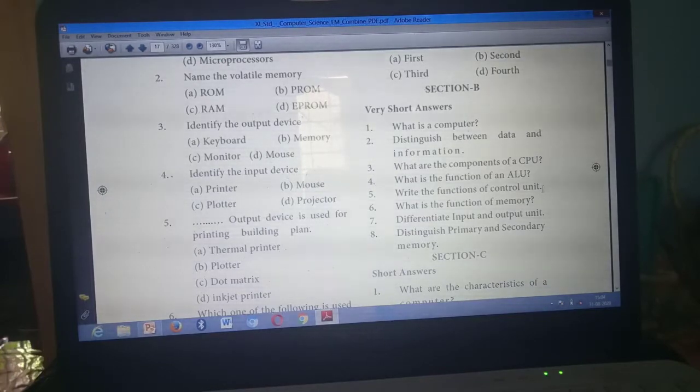Memory enables the computer to store program. Memory enables the computer to store program.